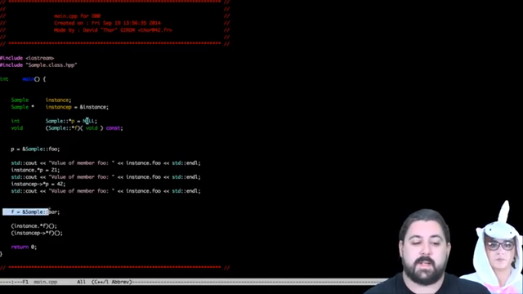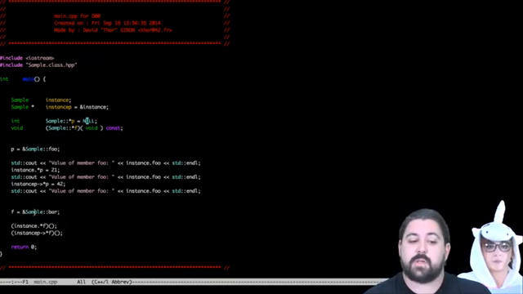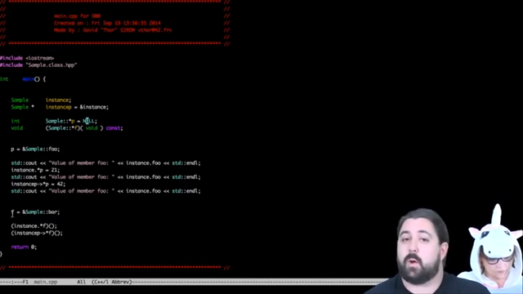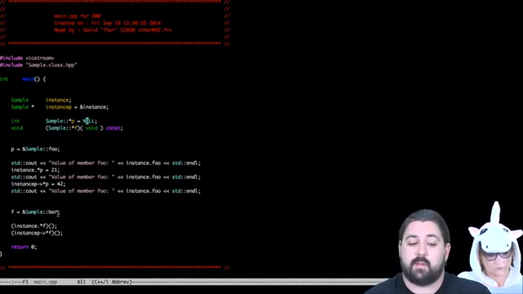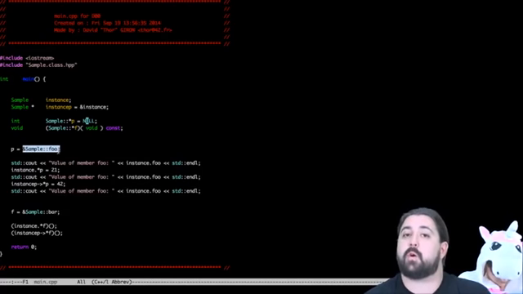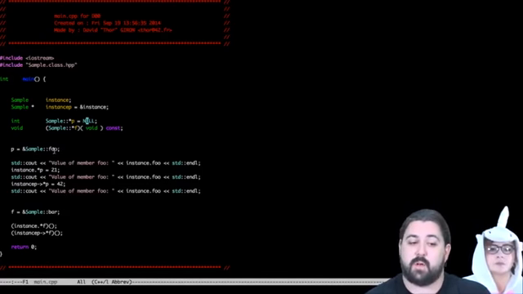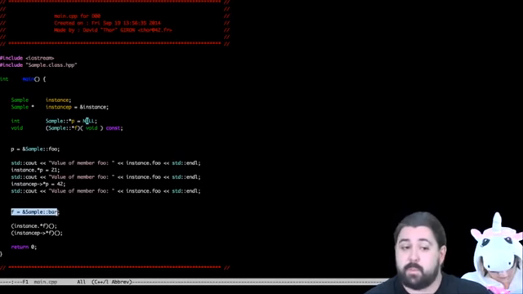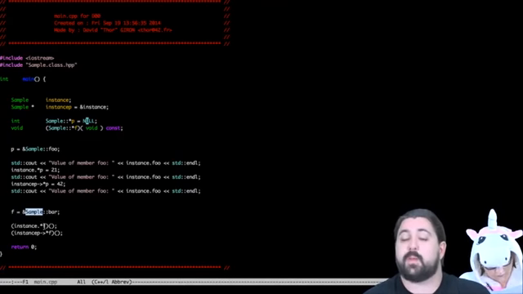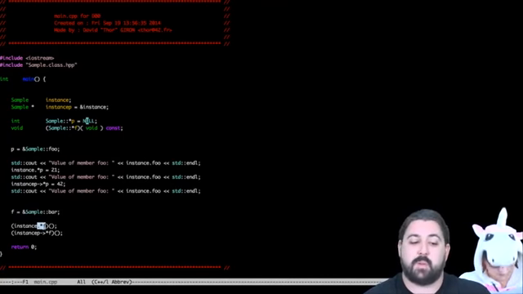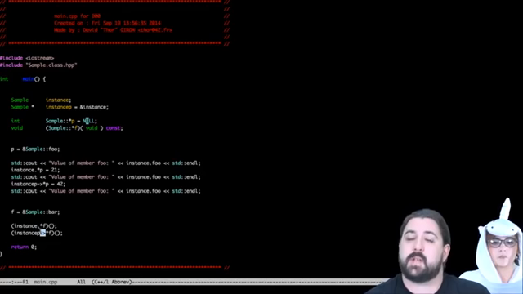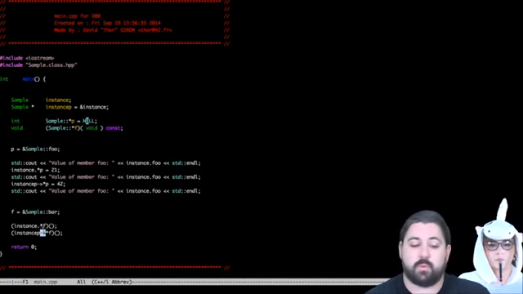Now let's focus on this line. I'm just going to say that my f pointer will now point on the bar brackets member function of my sample class. But in the same way as a member attribute, I can't tell which instance I'm referring to. For member functions, I don't know either which instance of my sample class I'm referring to. So I'm going to use again the dot star and the arrow star operators to specify which instance I'm using my pointer on member function with.